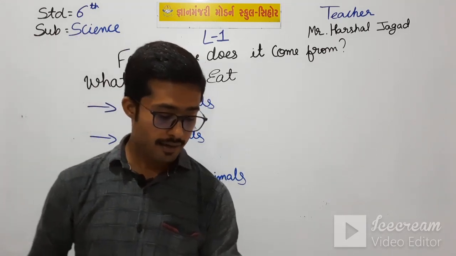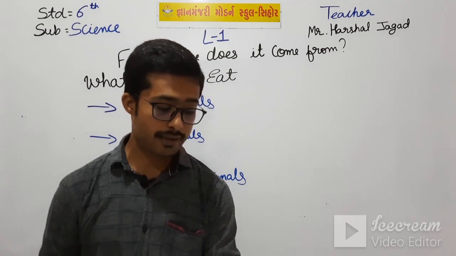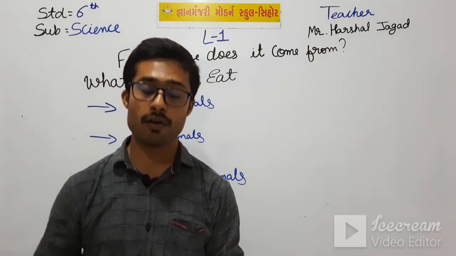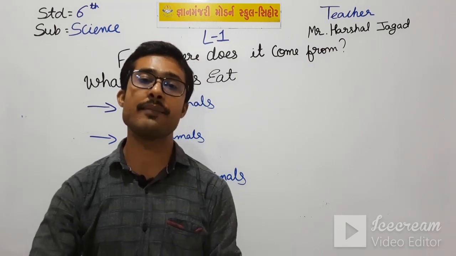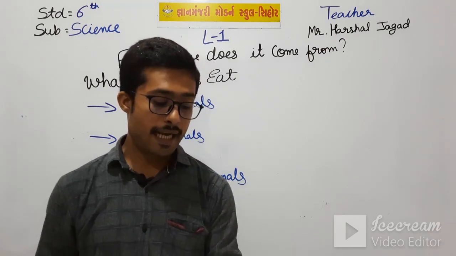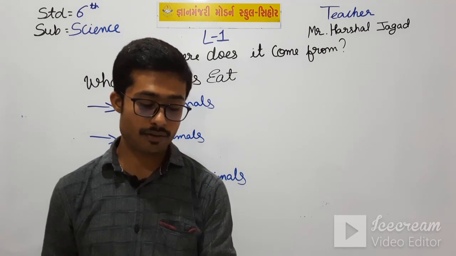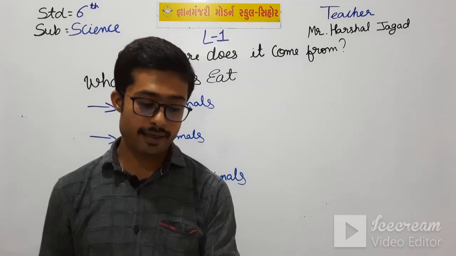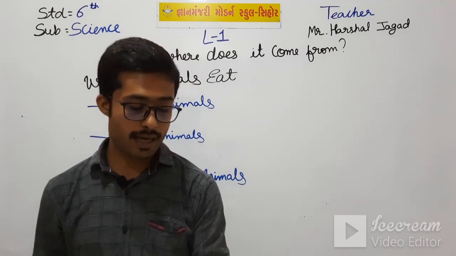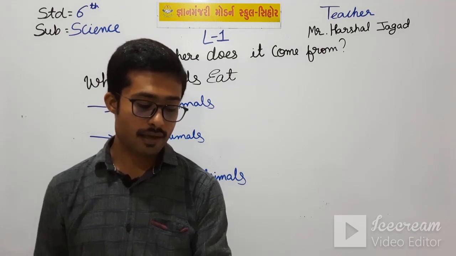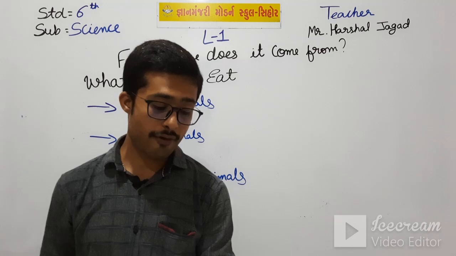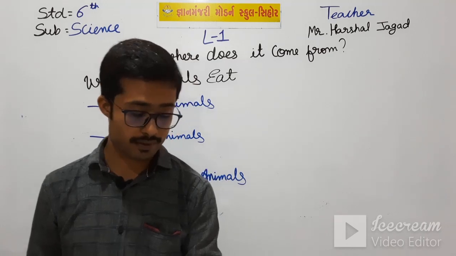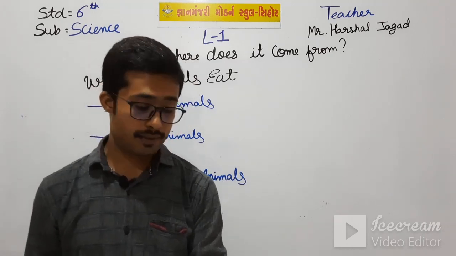Here, animals cannot make their own food. Therefore, they depend on plants and other animals for food. Animals eat different types of food. Based on the food they eat, animals can be grouped as herbivorous animals, carnivorous animals, omnivorous animals, scavengers and decomposers. Herbivorous animals.